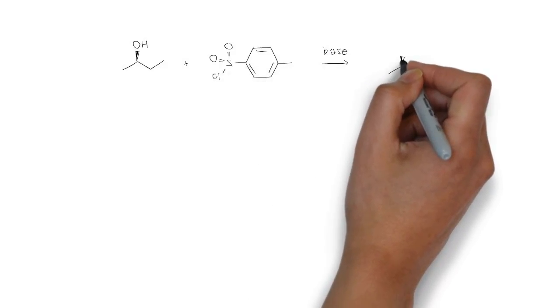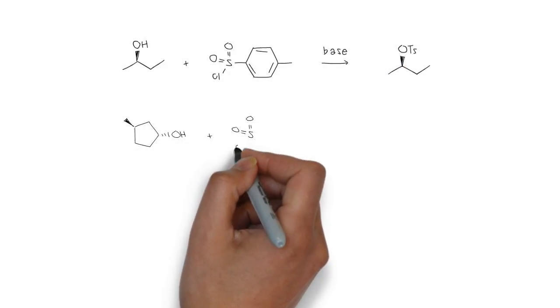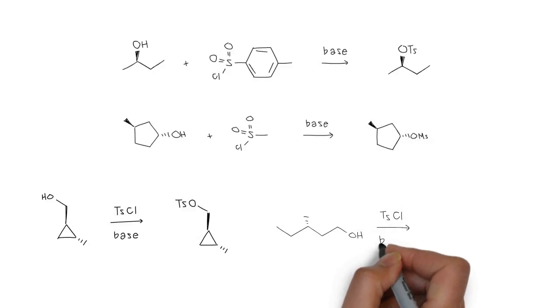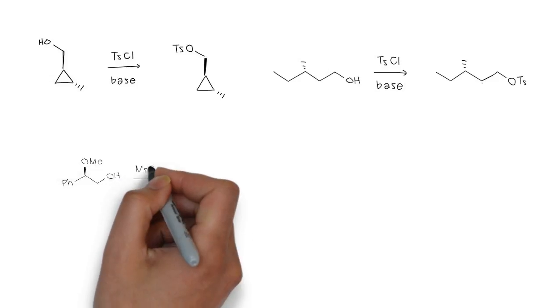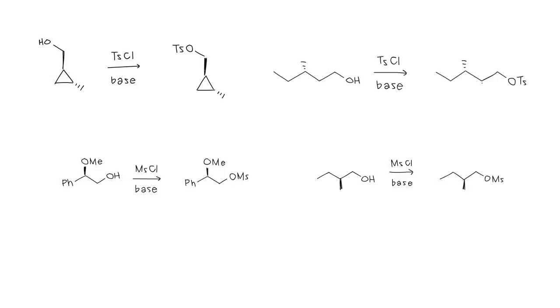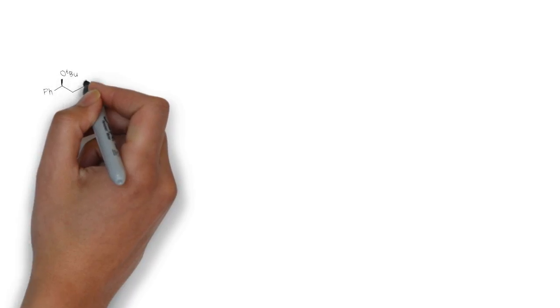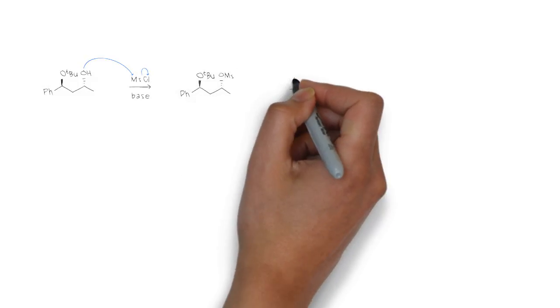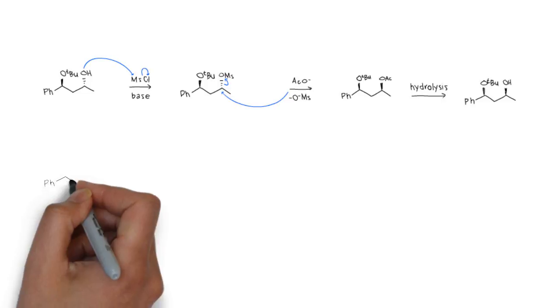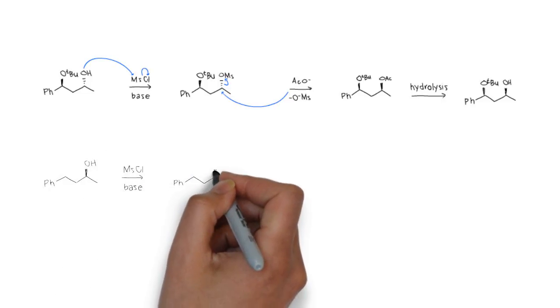Now, alcohols are not good leaving groups. One way to make them a better leaving group is to put a mesylate or a tosylate on the alcohol. If we take an optically pure alcohol and tosylate it, it becomes a much better leaving group. If I take an alcohol and protonate it, and that alcohol can form a very stable carbocation, we will lose the stereochemical information. In other words, it will racemize. But if I take an alcohol and I mesylate it, the carbocation that could form not being very stable, I will get a diastereomer. That's right.